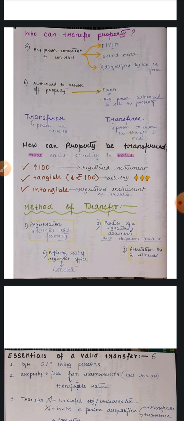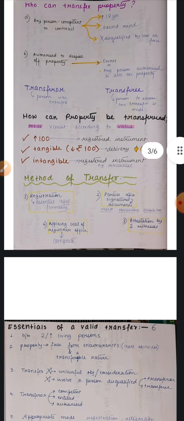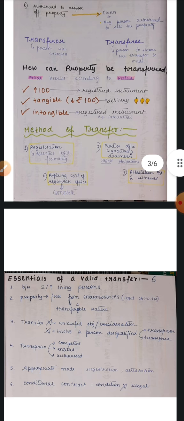Then 2 witnesses will sign with the intention to be witnesses of the transfer. Last but not the least, after all these things are done, the third thing is that the seal of the registrar office has to be affixed in all these documents, and the document is to be included in the official record. This completes the transfer process.